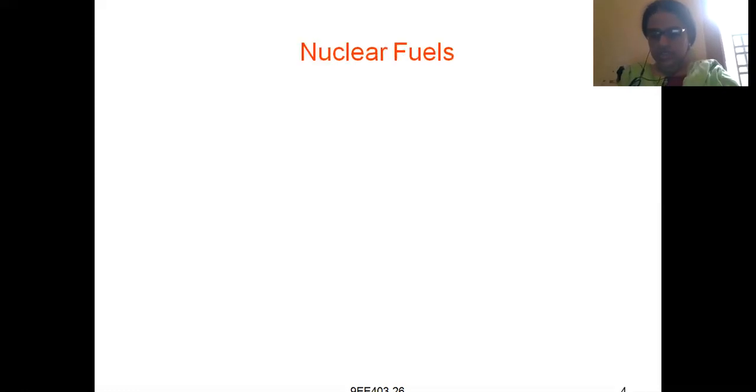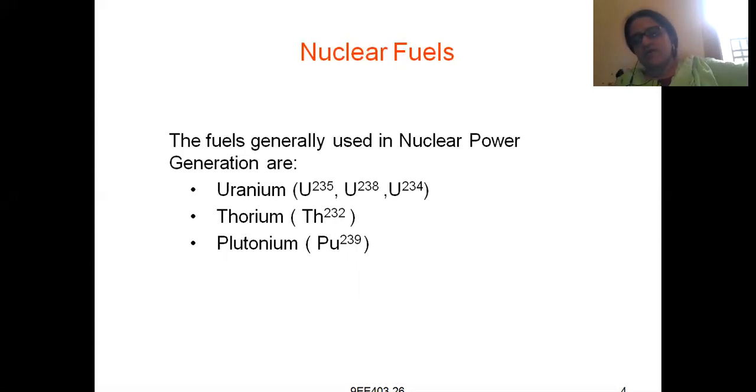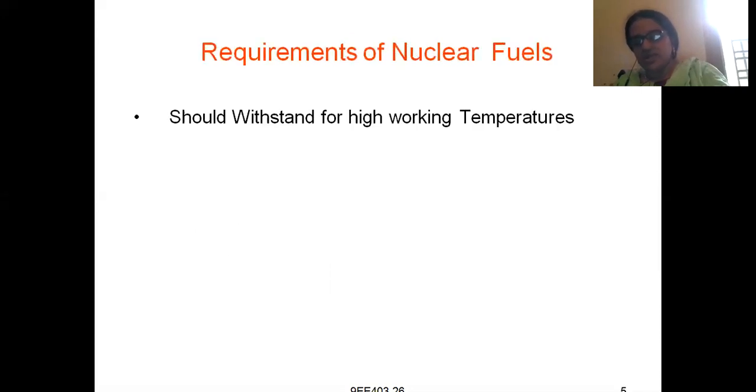Coming to the next slide, which is about nuclear fuels. The fuels used in nuclear power plants are uranium, thorium and plutonium. As I have told, there are three isotopes of uranium available in nature: uranium 234, 235 and 238. Thorium has atomic mass 232, and plutonium has atomic mass 239.